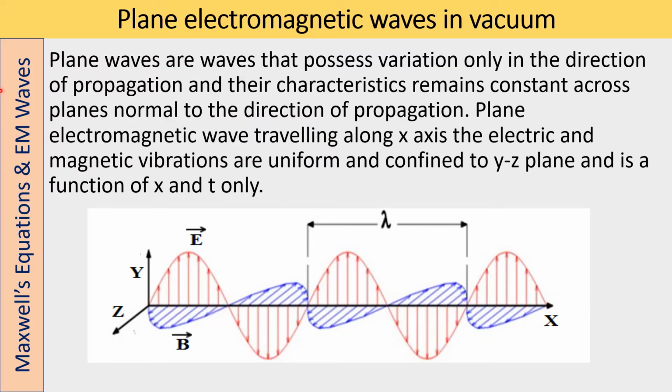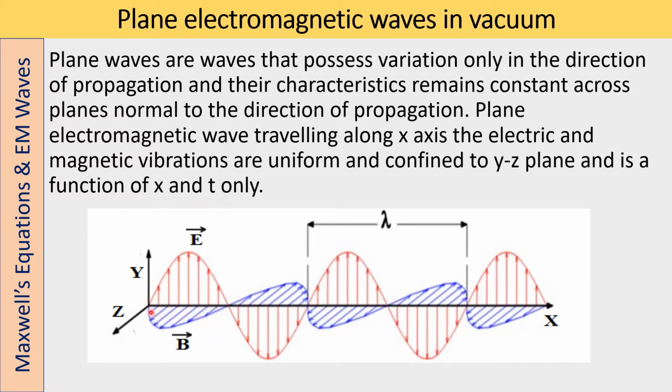Now, plane waves are waves that possess variation only in the direction of propagation, and their characteristics remain constant across the planes normal to the direction of propagation. Suppose the plane electromagnetic wave is traveling along the x-axis, the electric and magnetic vibrations are uniform and confined to the y-z plane and are a function of x and t only.